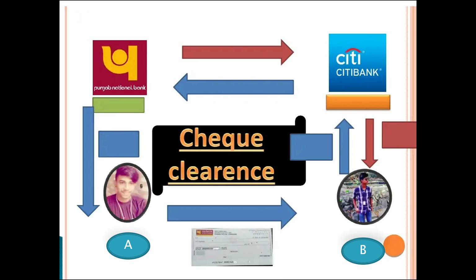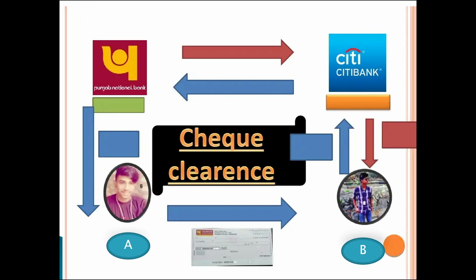Here is an example. There are two people, one is A and the second one is B. A is having a savings account in Punjab National Bank and B is having an account in Citibank. A has given B a crossed check. Now B goes to Citibank and hands over the check to Citibank to clear the check. Now what is the responsibility of Citibank?